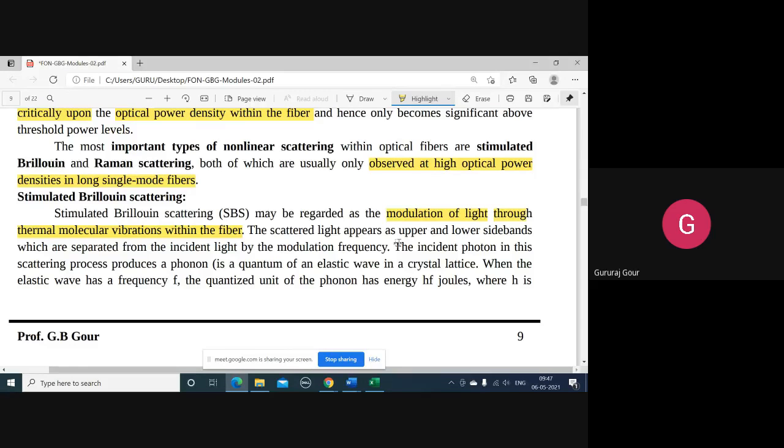What is inside the intensity modulated light? Photons. Now those photons are already intensity modulated.